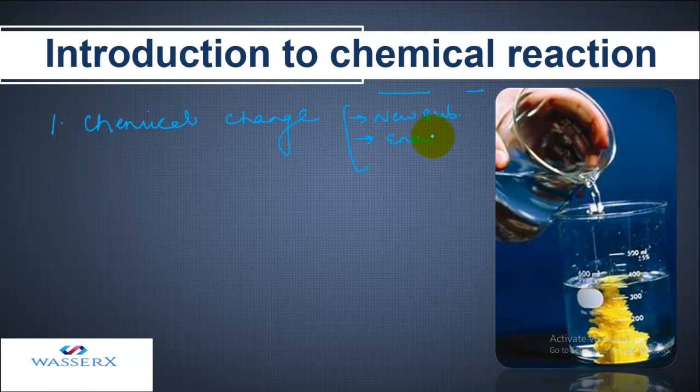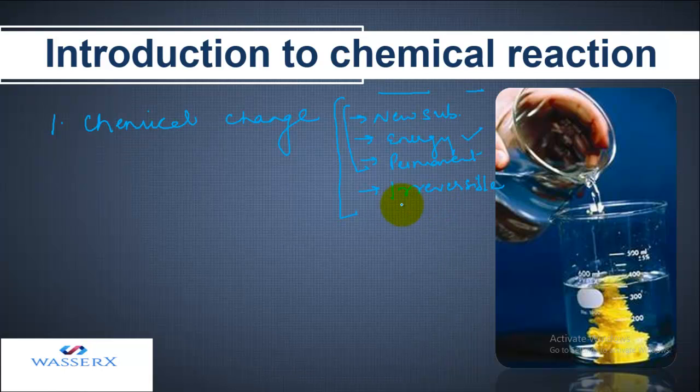It involves energy changes, that is, the energy is either absorbed or given out, right? So that means energy changes are involved. In this, the change is permanent in nature. That means we cannot reverse the change. So therefore, it is permanent, or we can call it an irreversible change. So this is what a chemical reaction is. A chemical reaction involves all these things: a new substance is formed, energy changes take place, and the changes are permanent and irreversible also.